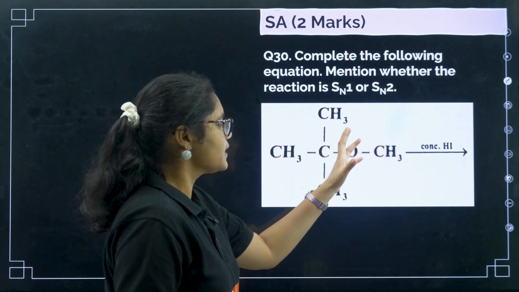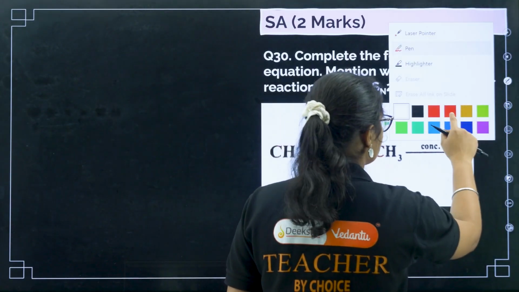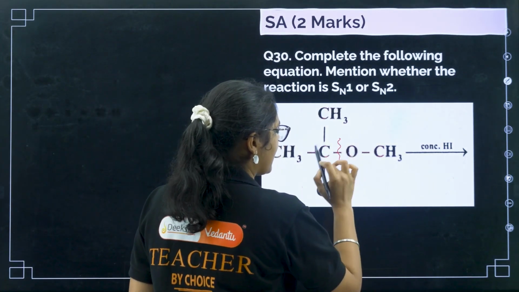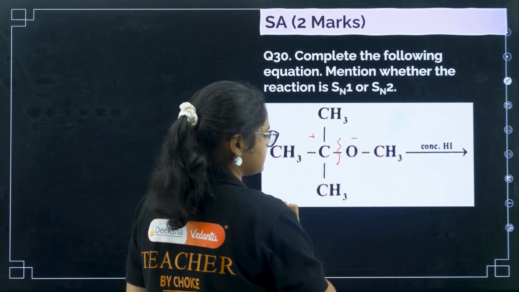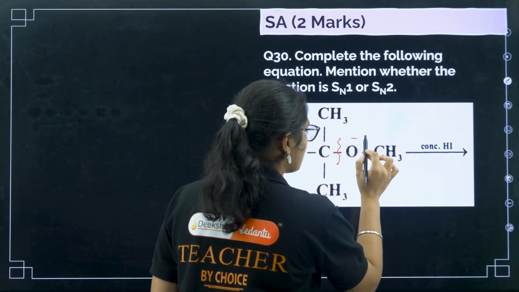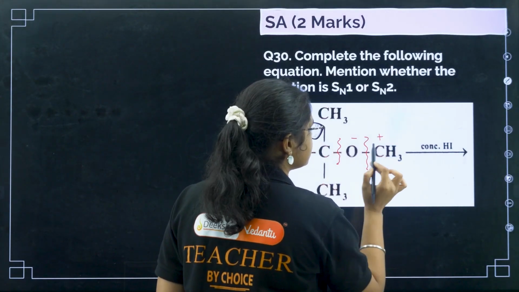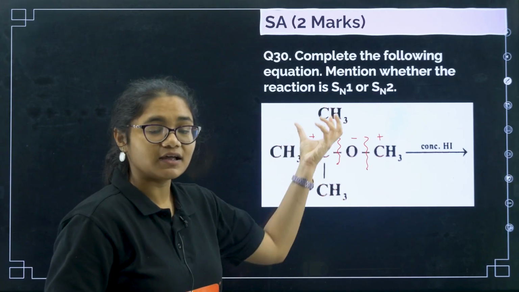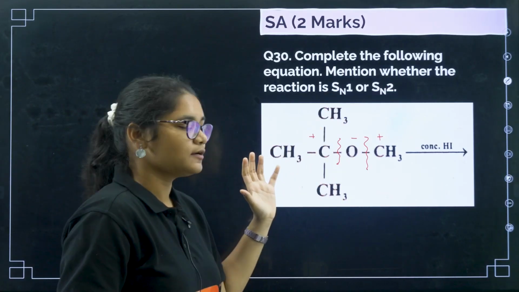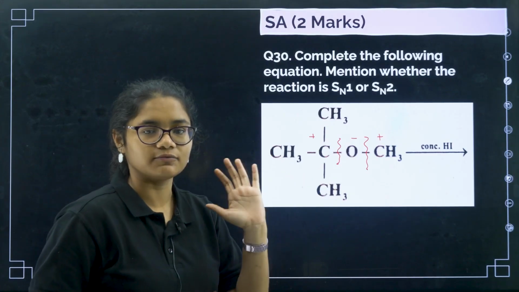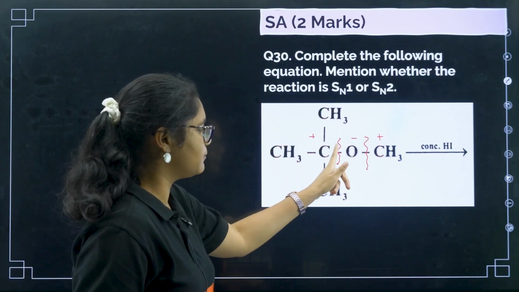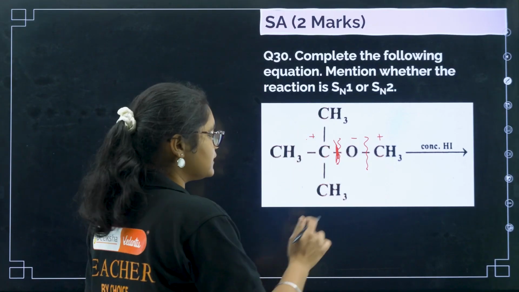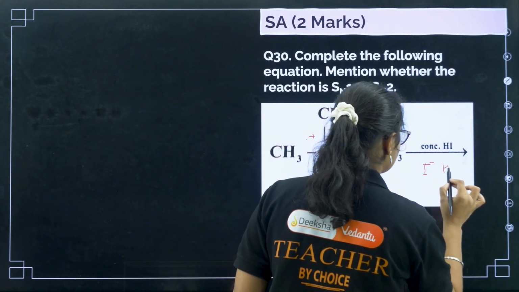Now you see here, when you break this compound, there are two possibilities. The compound can break here and you will get O minus and a plus. That is one possibility. Or the compound can break here, you will get O minus and CH3 plus. Now see, if there is a tertiary group, then always the reaction followed is SN1, and the bond will break here, and we get a plus charge here and a minus charge here. And here we have I minus and H plus.